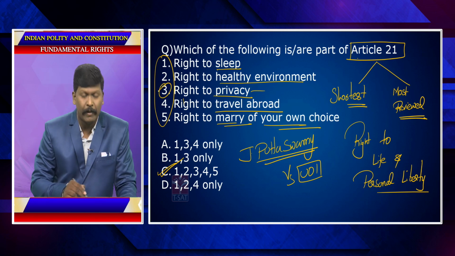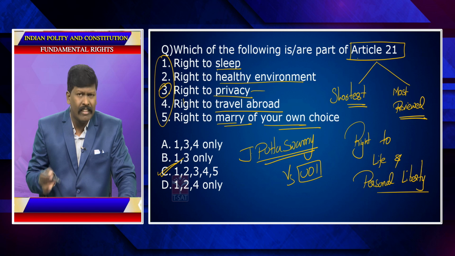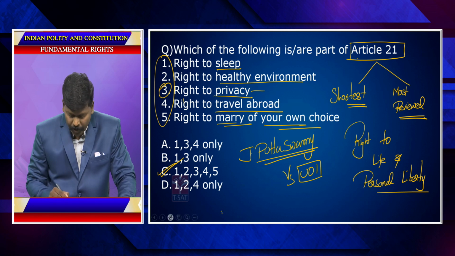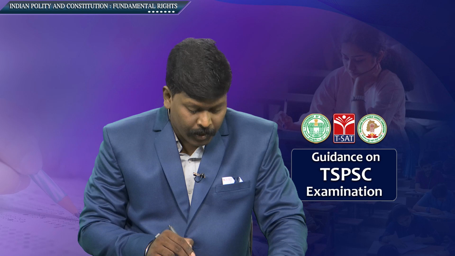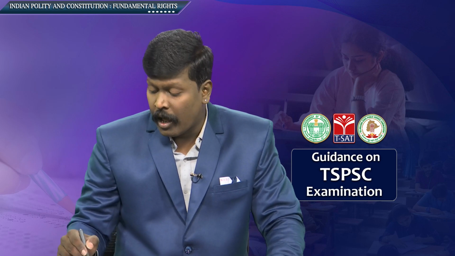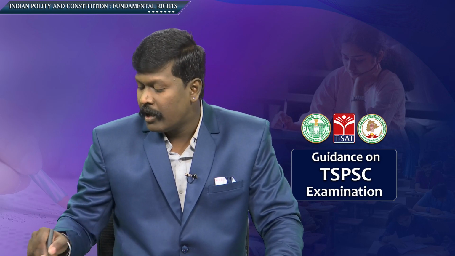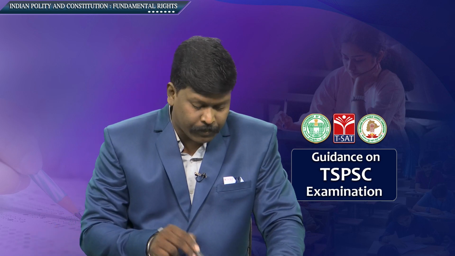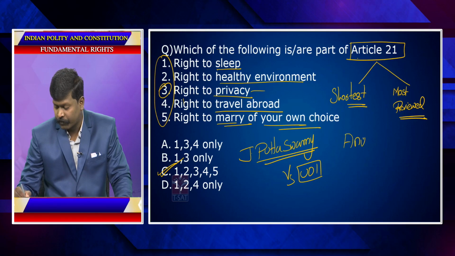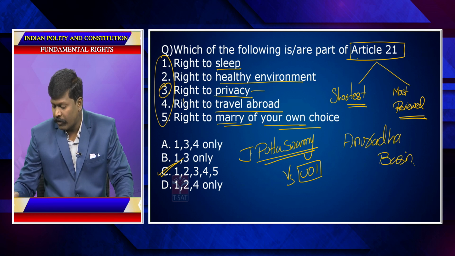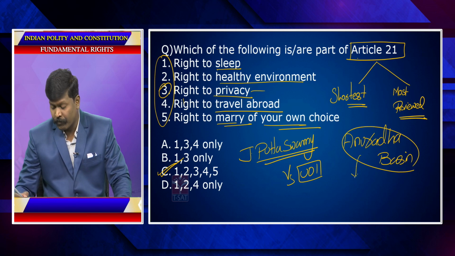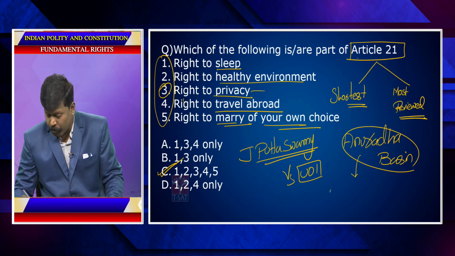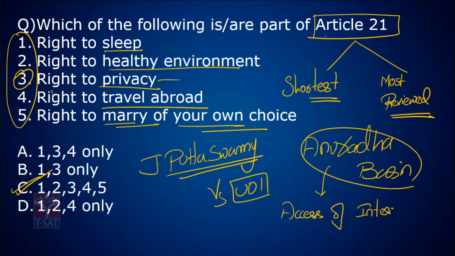Recently, there is a famous case called Anuradha Bhasin versus State of Jammu and Kashmir, where the Supreme Court declared that access to the internet is part of Article 21.